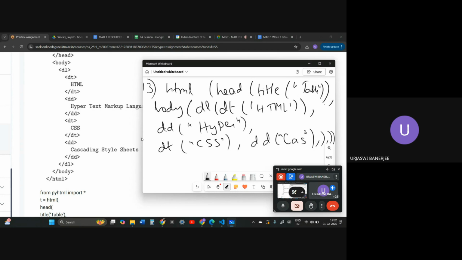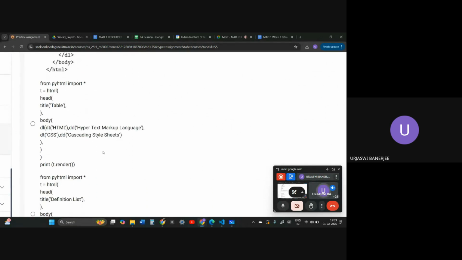So this is the basic structure of this HTML. The thing is, over here it will actually be rendered in different lines. So don't be confused, all of this will be rendered in different lines. I didn't have enough space. First of all, let us go through the code.